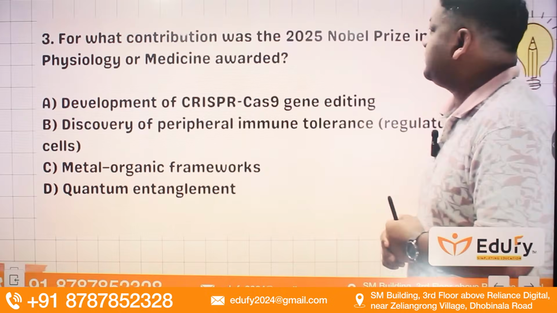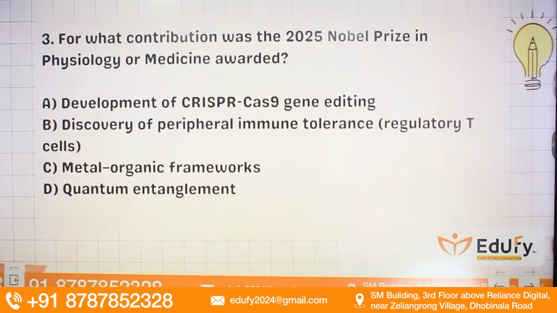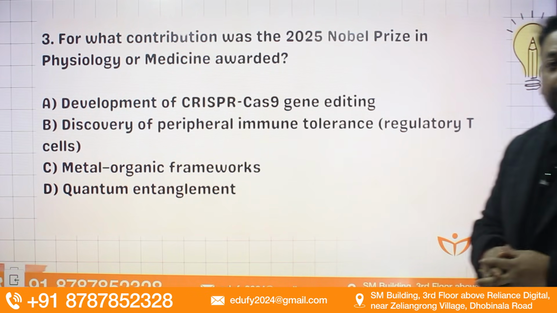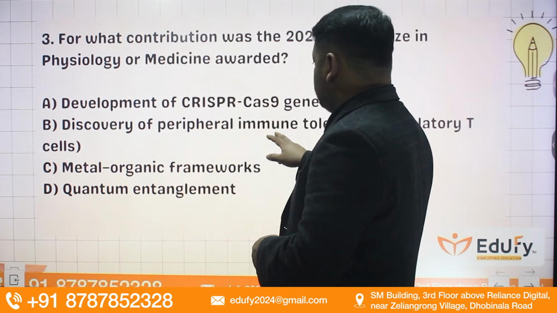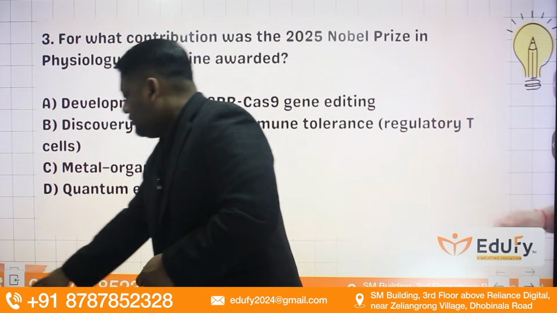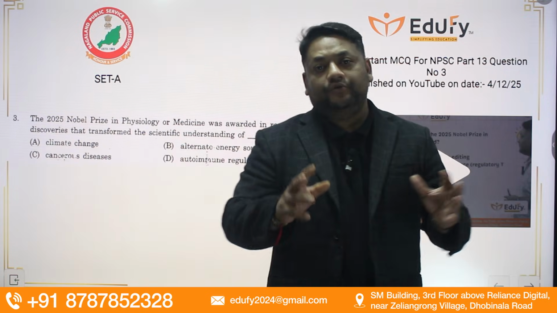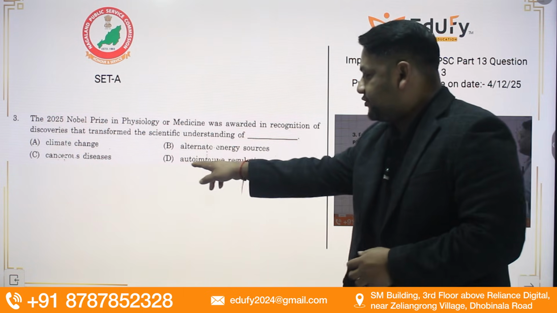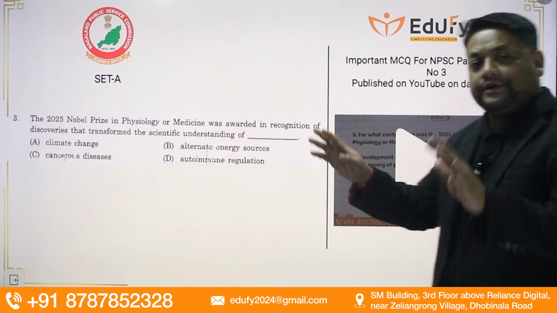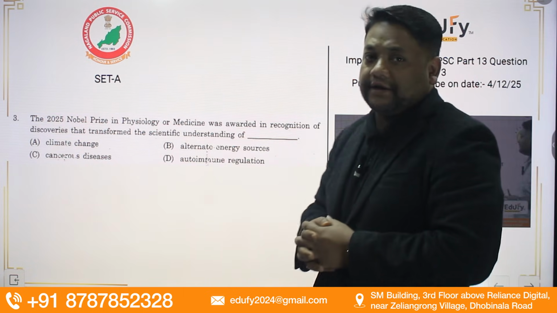So see, for what contribution was the 2025 Nobel Prize in Physiology or Medicine awarded? Development of CRISPR-Cas9 gene editing, discovery of peripheral immune tolerance, metal organic framework, or quantum entanglement. In this, the answer was immune tolerance. So the right answer here is autoimmune regulation. So this was a direct question which came in current affairs.